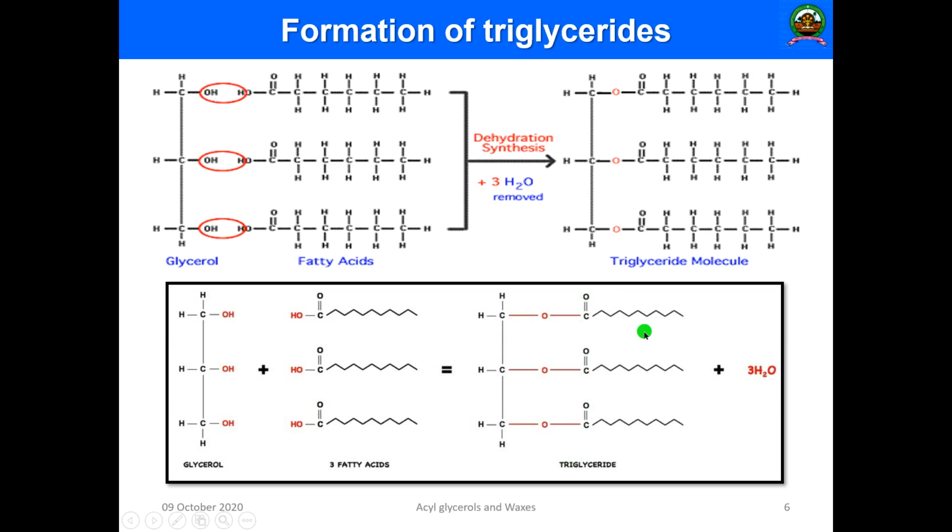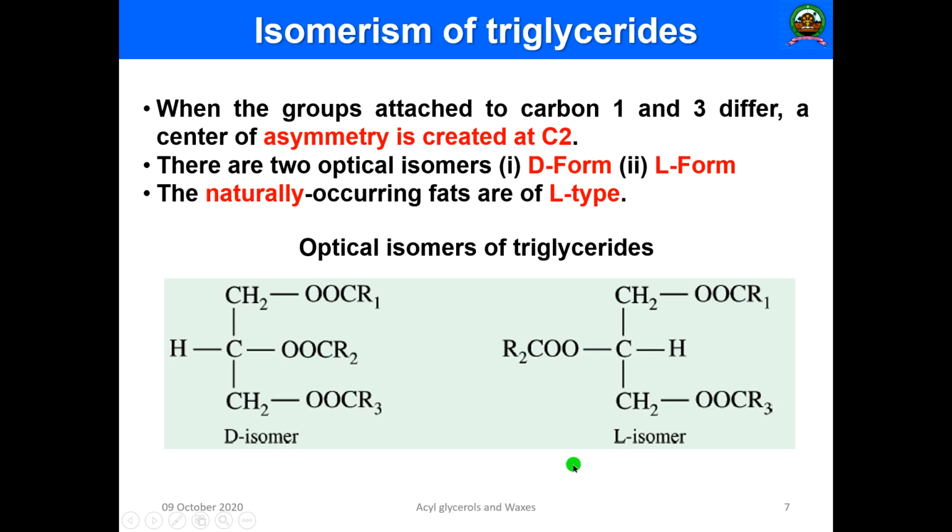Okay, and this remains like this. This is triglyceride. So when triglycerides undergo hydrolysis in the presence of lipases, 3 molecules of fatty acid and glycerol will be produced, plus the water molecule will be involved. Okay, so that is the formation of triglycerides.